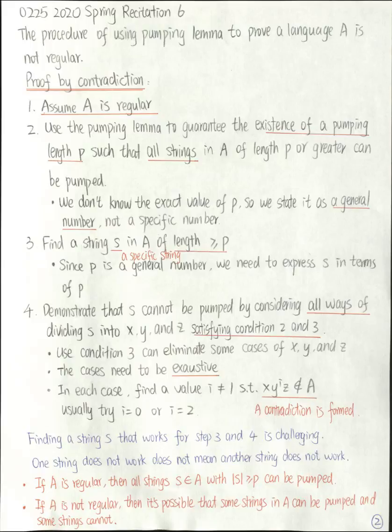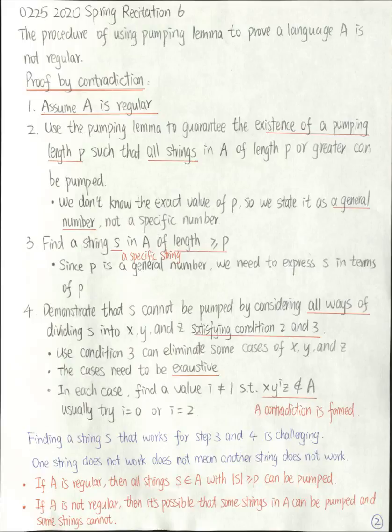By the pumping lemma, this resulting string should be in A, but we show that it's not in A. So a contradiction is formed. Popular values of I are 0 or 2. When I is equal to 0, we pump the string down. When I is equal to 2, we pump the string up.